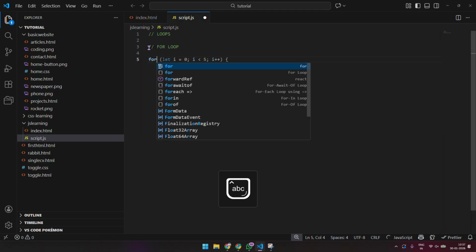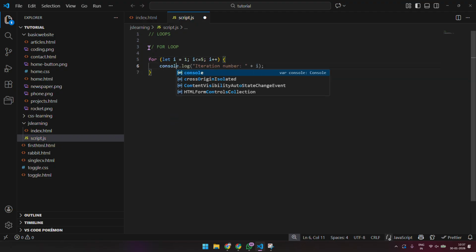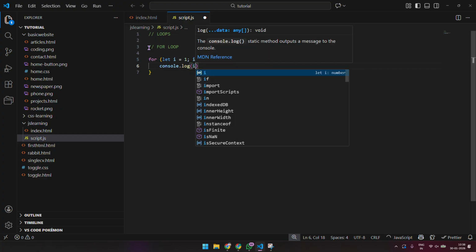And I'm going to say for let i equals 1 and i less than equals to 5 and i plus plus. I want to print console.log i.